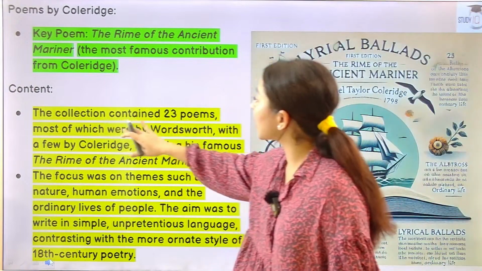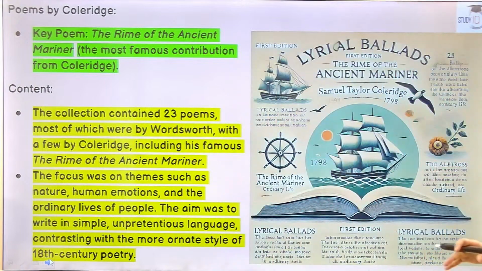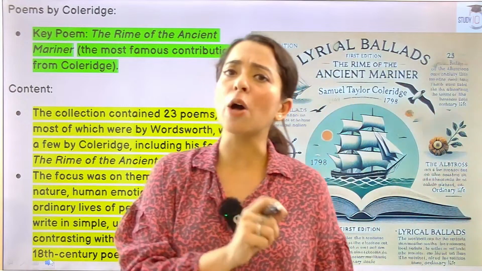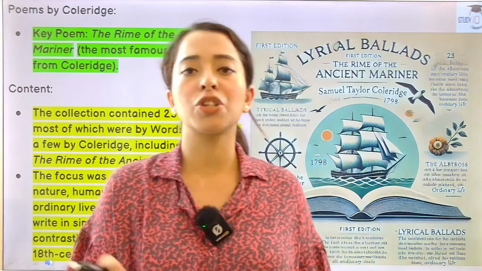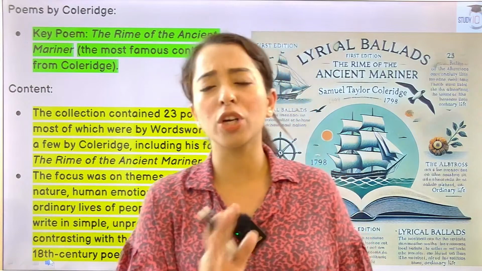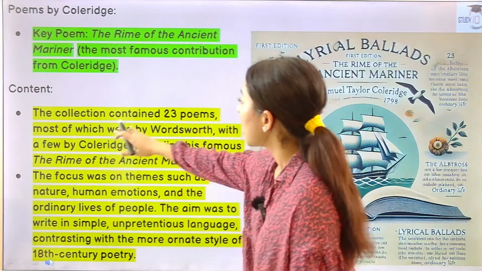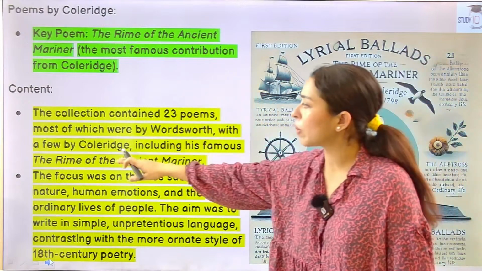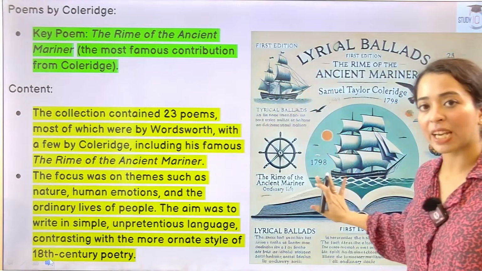Content: the collection contained 23 poems. Okay, the first edition had 23 poems. The one that shone the most was Samuel Taylor Coleridge's poem Ancient Mariner. How many poems are included in the first edition of Lyrical Ballads by Wordsworth? A very good question, and 23 poems, most of which were by Wordsworth, and only a few were by Coleridge, including the Rime of the Ancient Mariner.